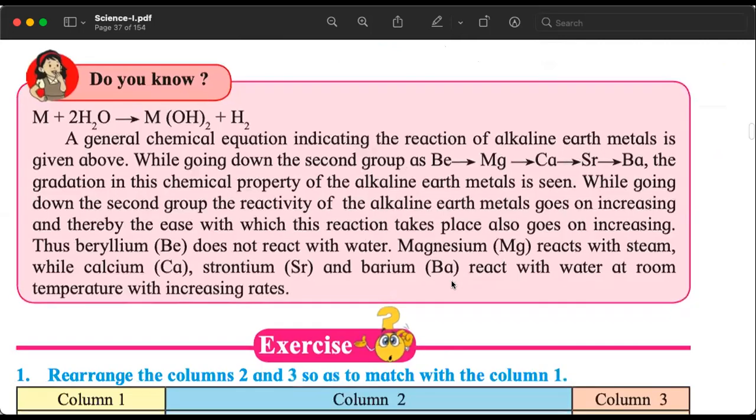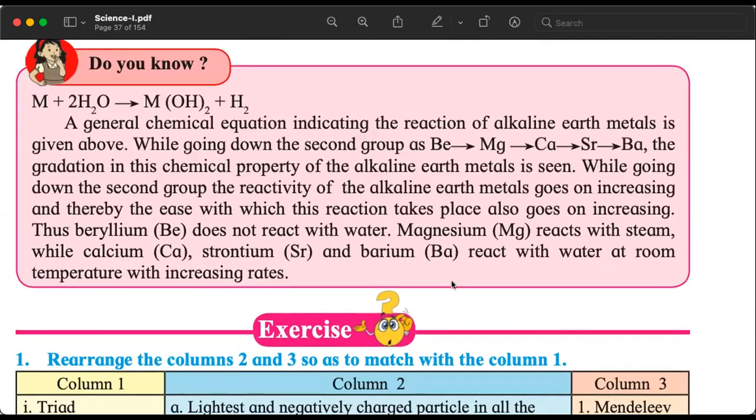Similarly, if we take the example of the alkaline earth metals, that is group 2, beryllium, magnesium, calcium, strontium, barium, they show a gradation in the chemical properties. I mean, how easy or how difficult it is for them to react with water. Magnesium reacts with steam only.